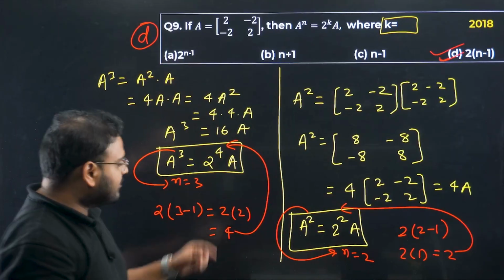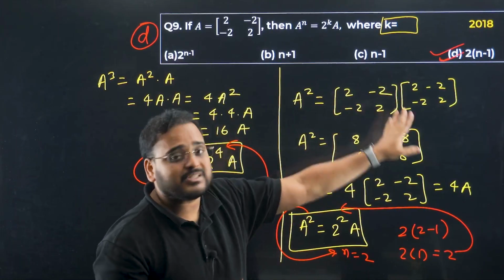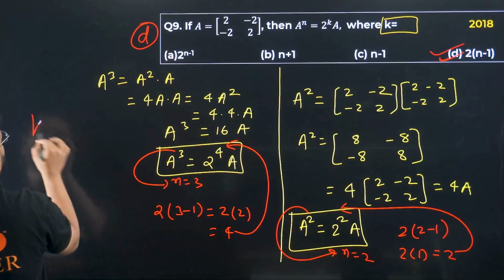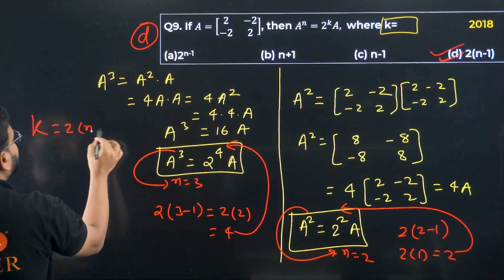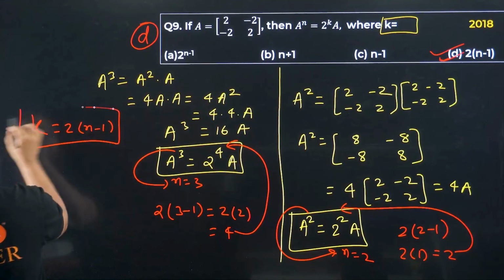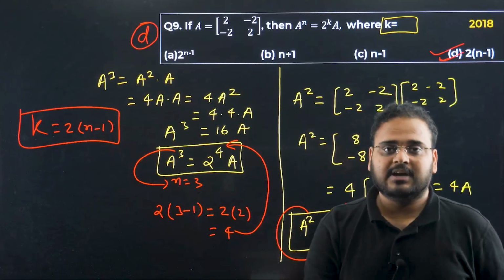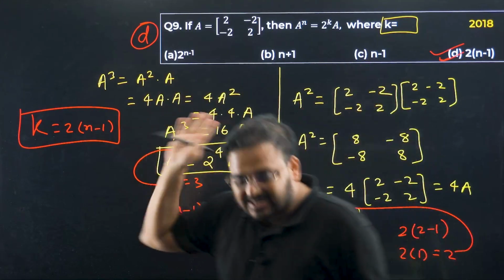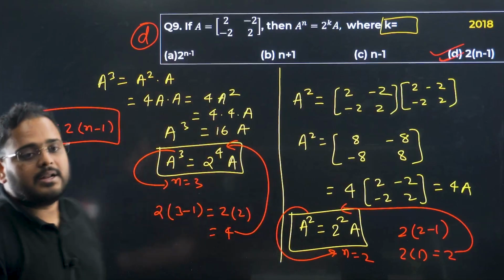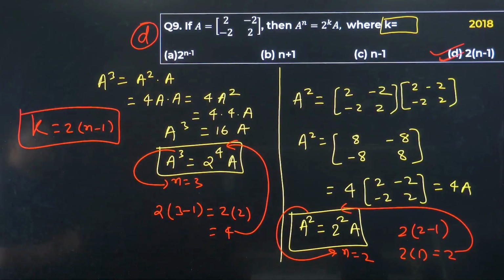Now the formula k equals 2 times of n minus 1 is justified for both the cases, when the power is 2 and when the power is 3. Makes sense to all of you. Option D is correct. Option D is correct. Please have a look.